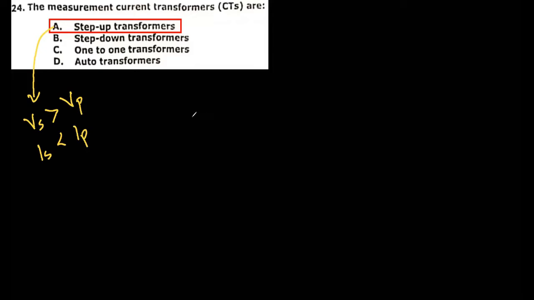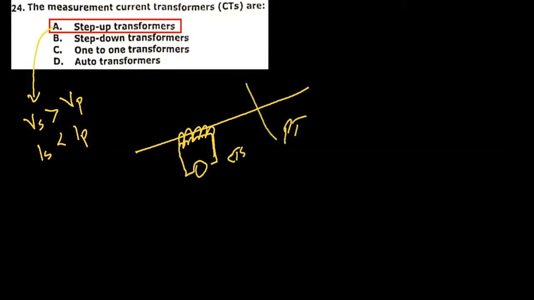So on a transmission line, mostly for the measurement of current, we install a current transformer. The current transformer will take the high current from the transmission line and convert it into a low current using CTs. And PT is a step-down transformer.